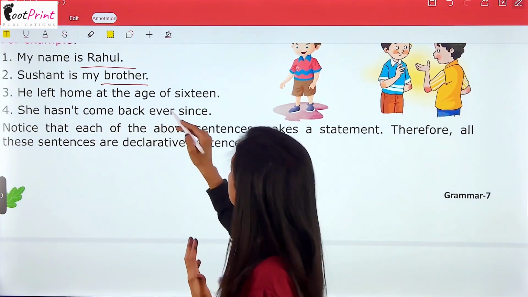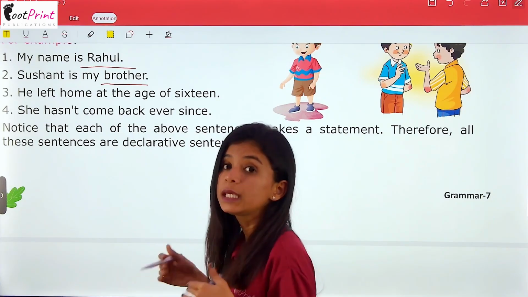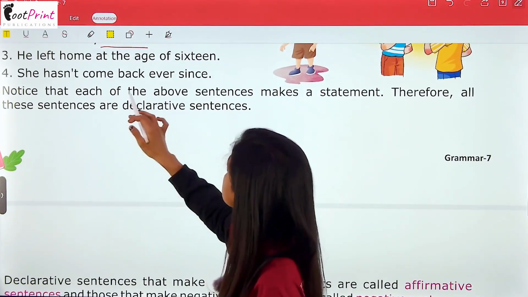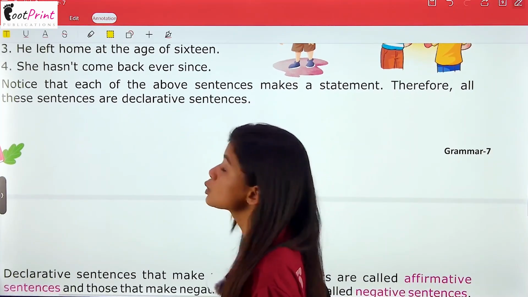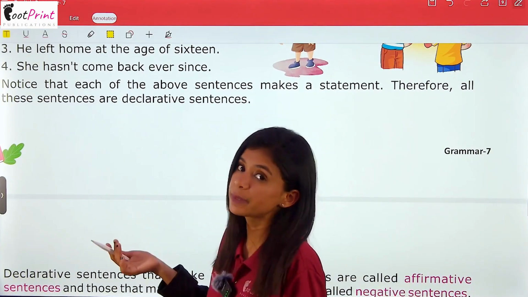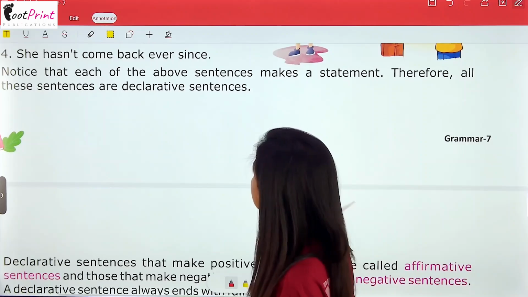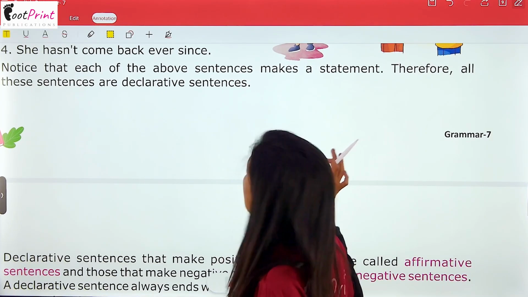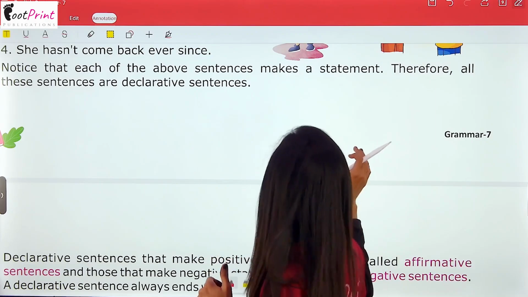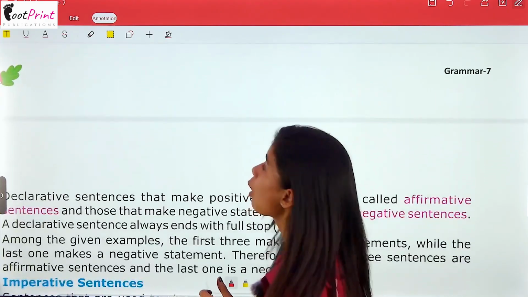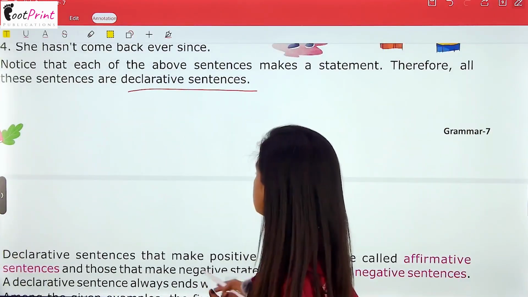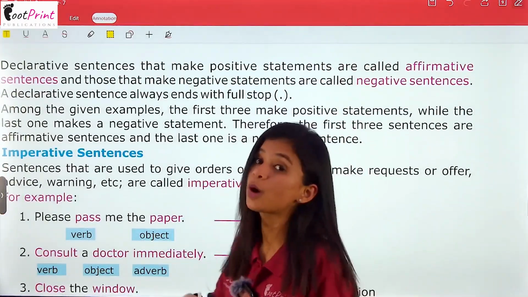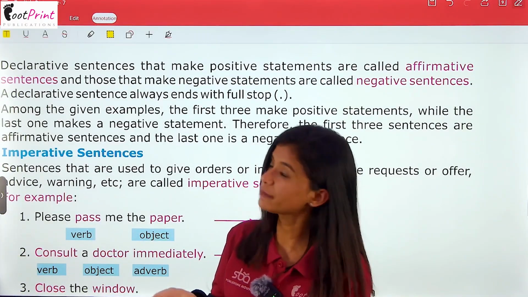He left home at the age of 16. She hasn't come back ever since. So these are the statements. These are the declarations. Now, all of these sentences are making a statement, which I have already told you. This is why they are all called declarative sentences.